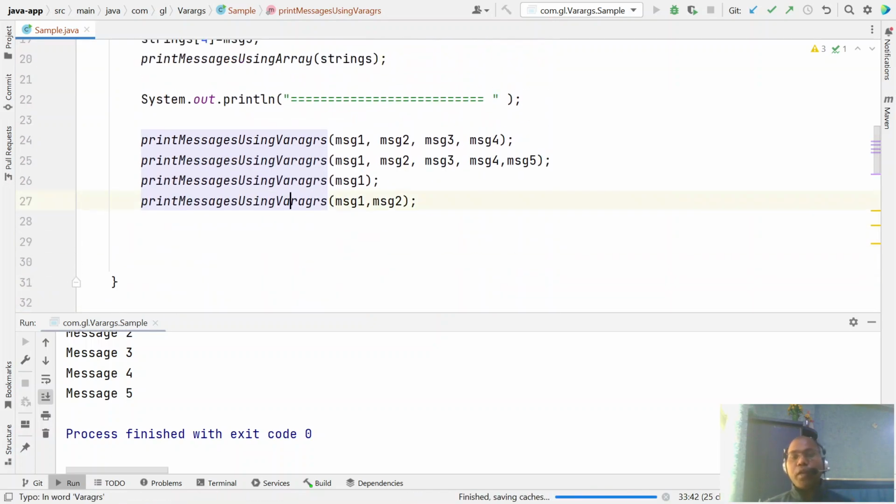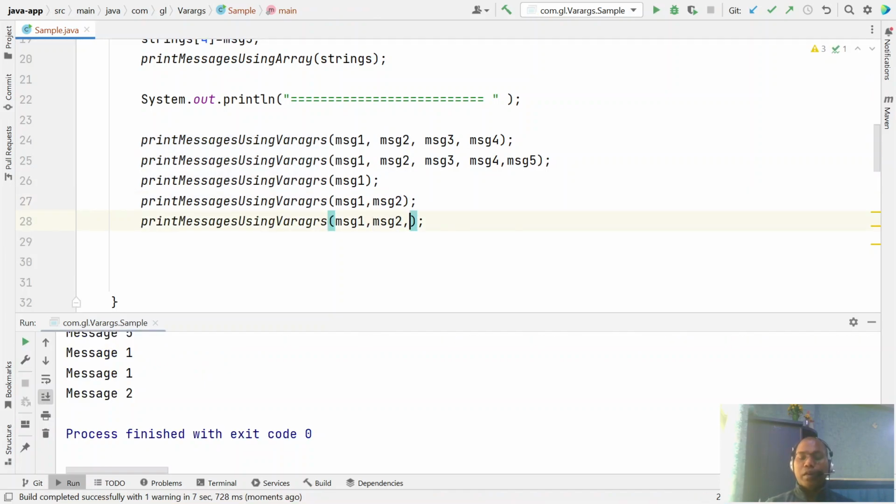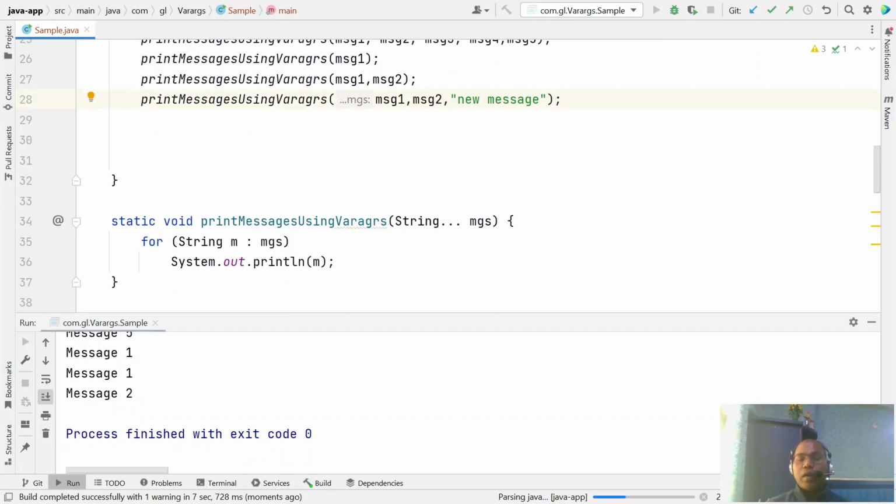There is no change required on the client side. Whatever messages the client wants, they can just pass any number of messages. So this is an additional benefit.